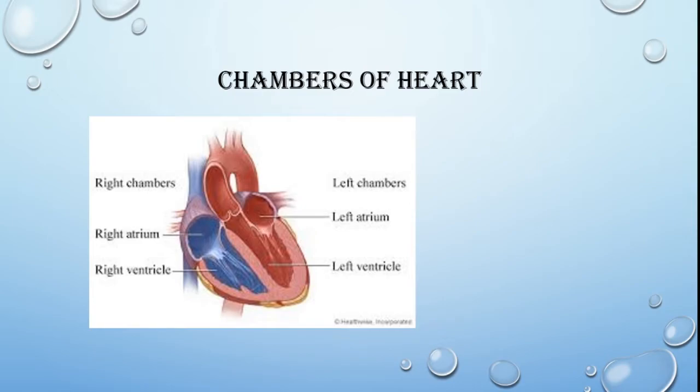Now next, there are four chambers of the heart. In the diagram you can see here right atrium, left atrium, or you can say right auricle, left auricle, right ventricle, left ventricle. So the right side of the heart will bring deoxygenated blood from various parts of the body, and from here it is sent to the lungs for oxygenation. After oxygenation, the blood is brought back to the left atrium and then to the left ventricle, and this oxygenated blood is sent to different parts of the body.